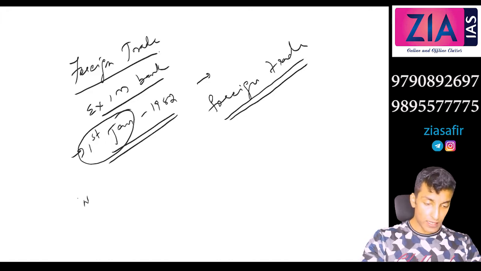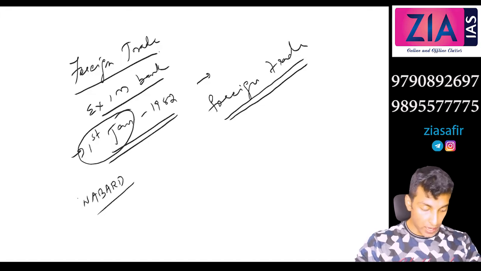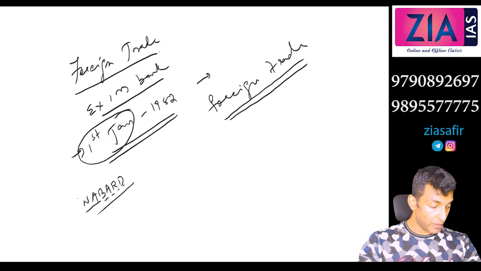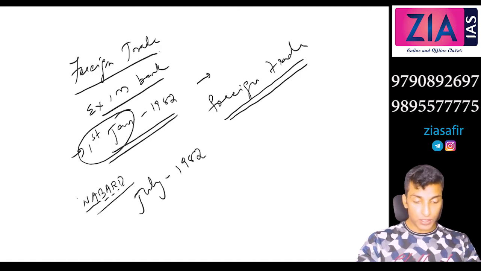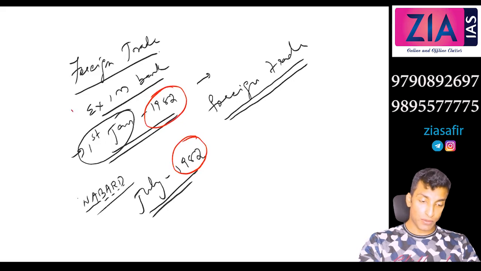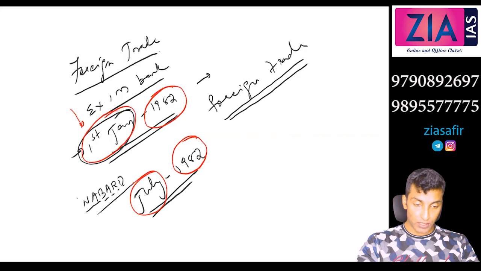In agriculture, what is that? NABARD, National Bank for Agriculture and Rural Development, established in July 1982. So this question was asked before, to arrange in chronological order. You can see both are in 1982, but this is the first one. That's why in this context I have given you the month also. So this is 1st Jan, this is July.